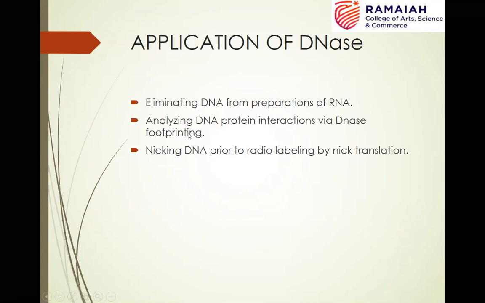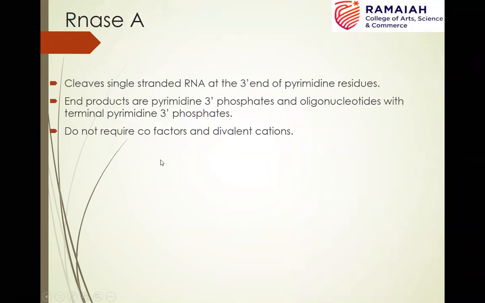So this DNase is used for analyzing DNA protein interactions via DNase footprinting. I'm sure you are all aware of this DNase footprinting technique. In the last semester, we discussed the technique in detail. In addition, it can also be used for nicking the DNA before radio labeling by the method nick translation. There also we use DNase for making the nicks.